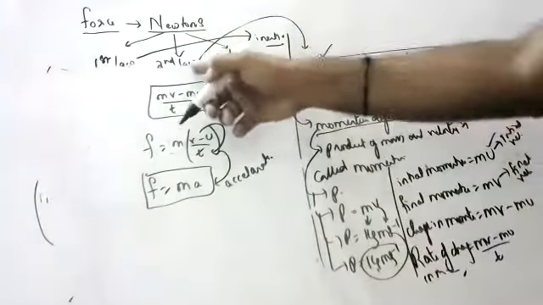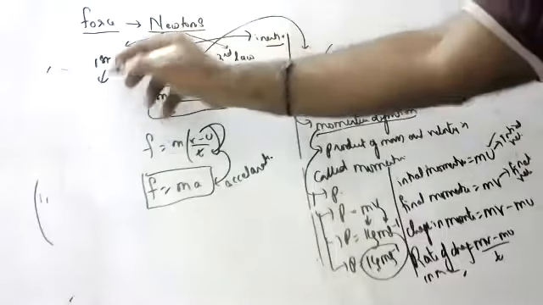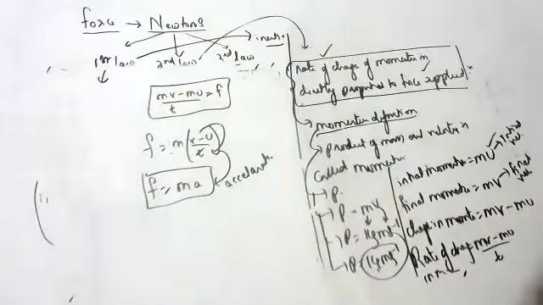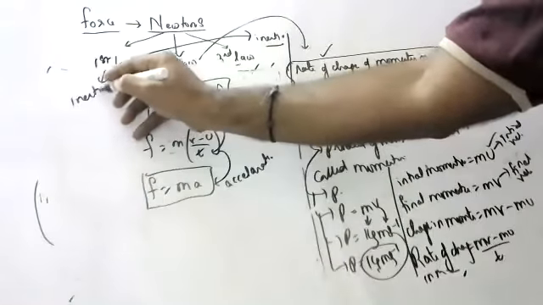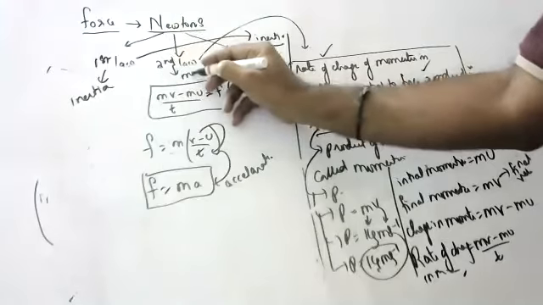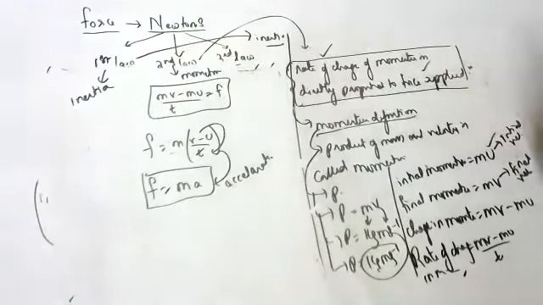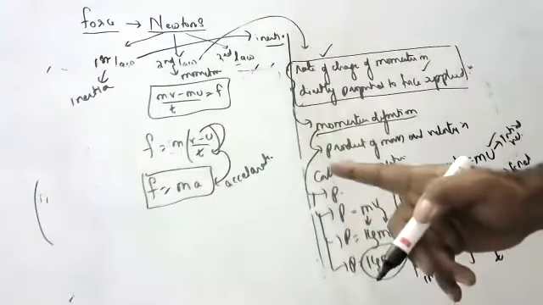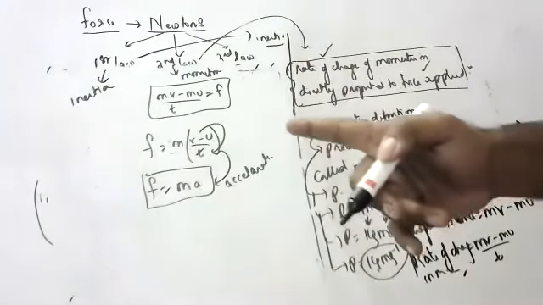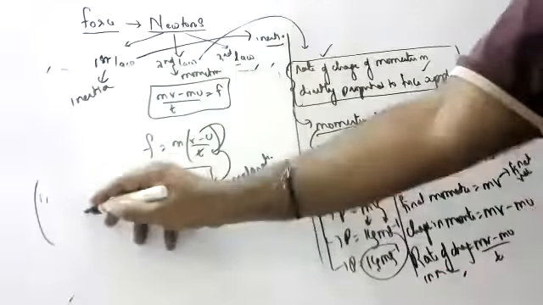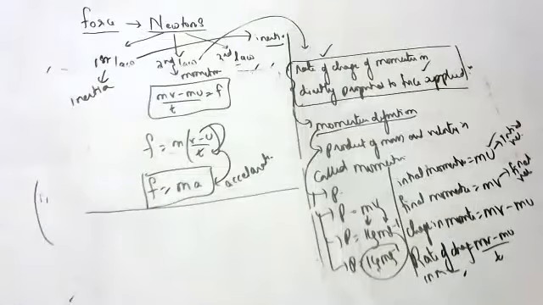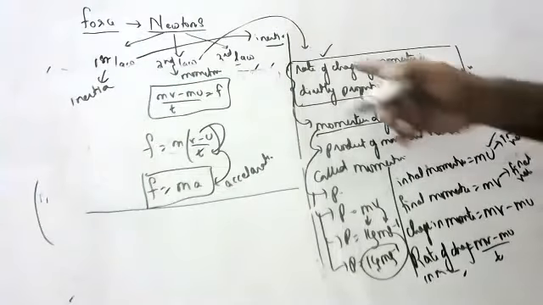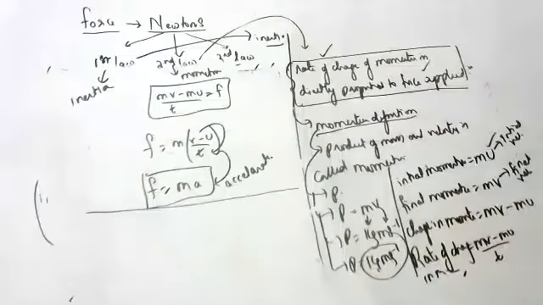So Newton's second law gives the concept of momentum. Newton's first law gives the concept of anyone? Inertia. Newton's second law gives the concept of momentum, and rate of change in momentum is force applied. Rate of change in momentum is directly proportional to the force applied.